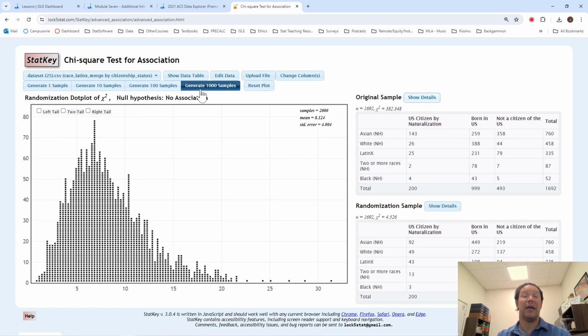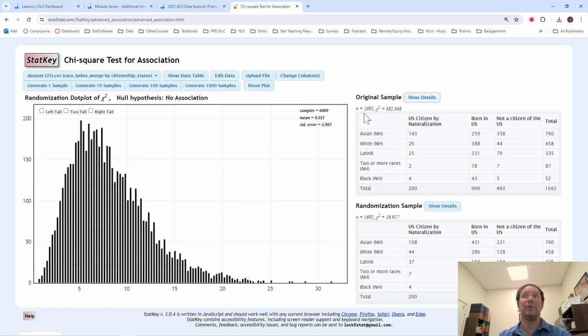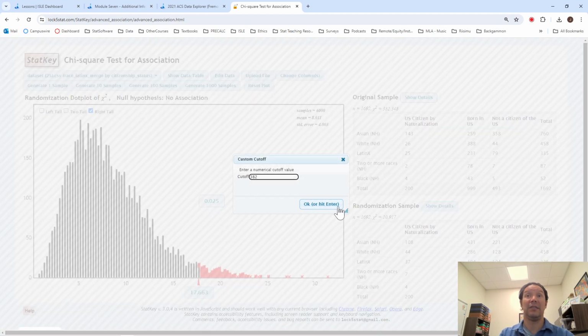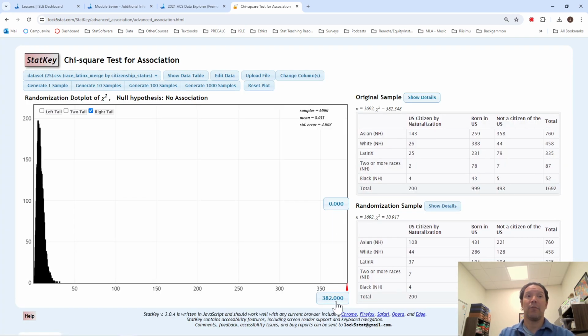So as we do thousands and thousands of samples, we see how likely it is that we're going to get 382 here. We're going to see that 382 is just not showing up at all in the randomization samples. So we can conclude at the end of the day that we are definitely seeing an association, because if there was no association, we would get something in the middle 95%.